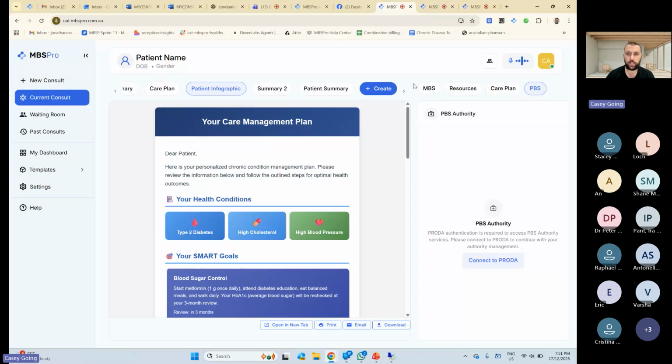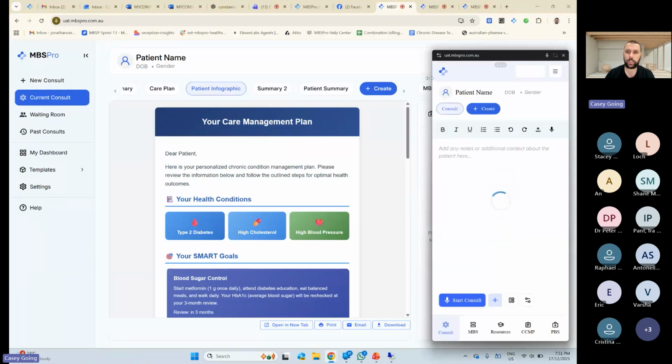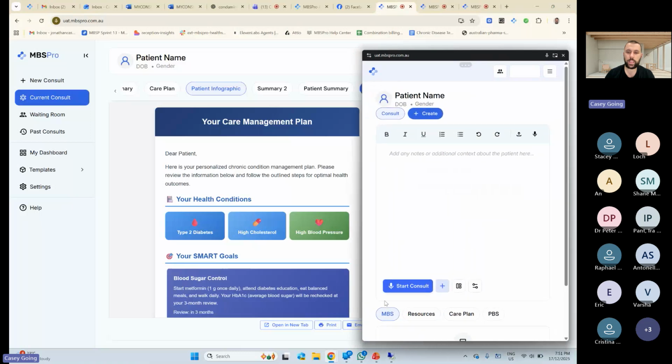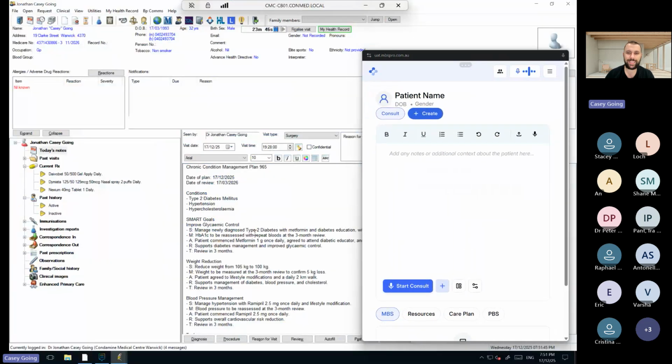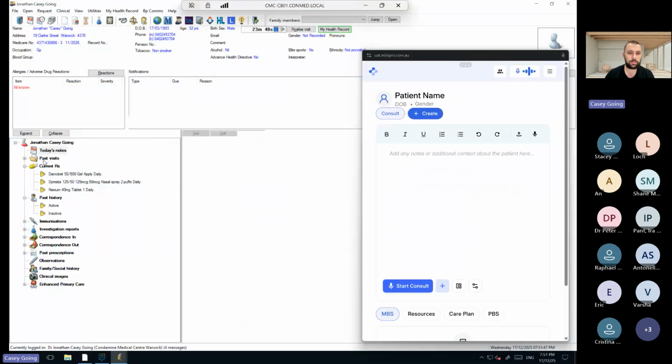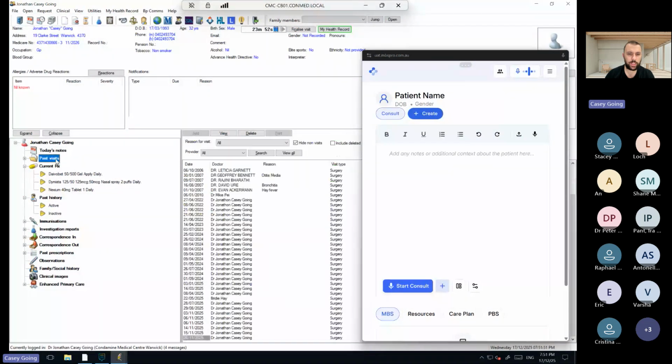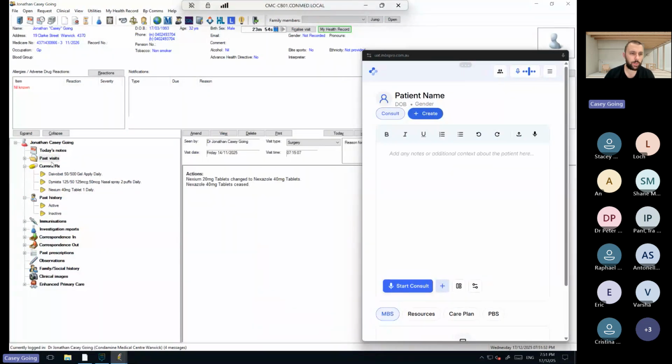Let me try that one again. So you go right click, open in companion window. There you go. Maybe I didn't right click hard enough. And what it does is it just puts it here. So when you're in Best Practice, you can still navigate around and look at your investigations, look at the things that have been done, so on and so forth.